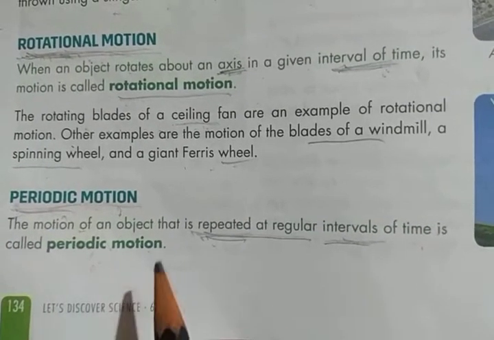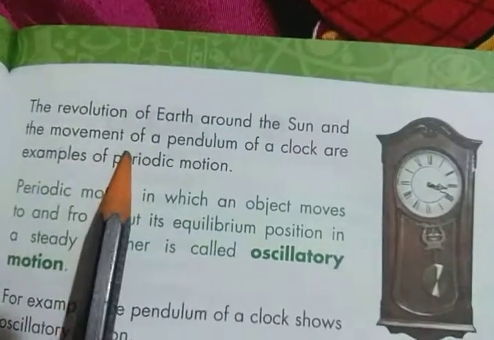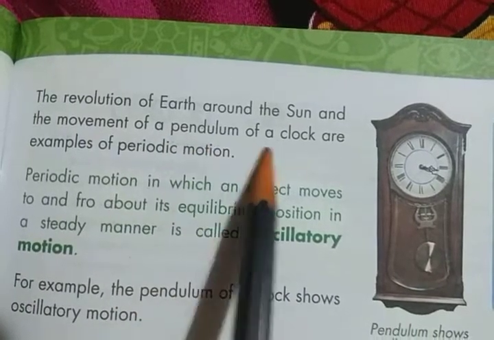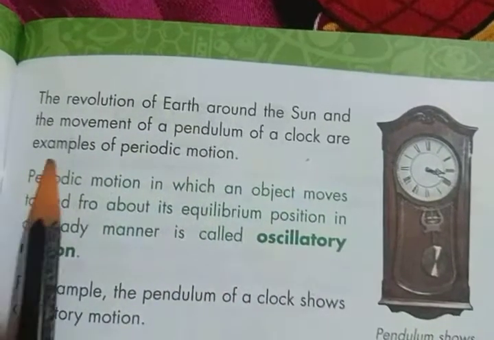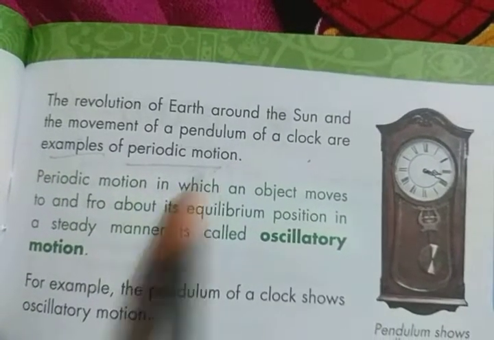So we can say the revolution of earth around the sun and the movement of a pendulum of a clock are examples of periodic motion.